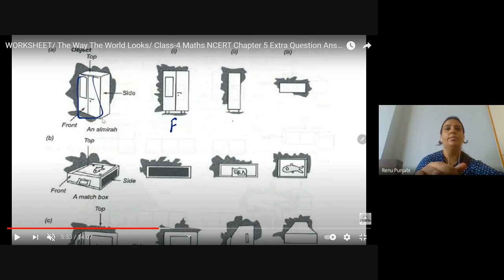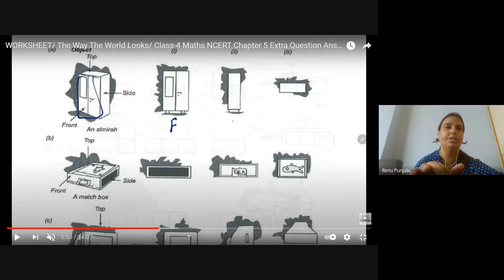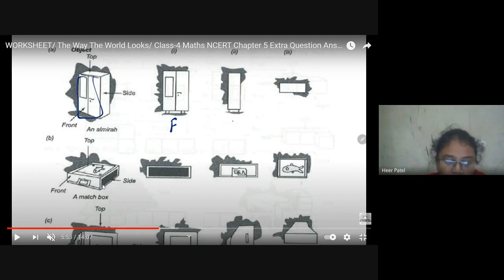So if you talk about the almirah, there are 3 different views given. First is the front view, second is the side view, and the third is the top view. This is which picture in the box? It's a matchbox.